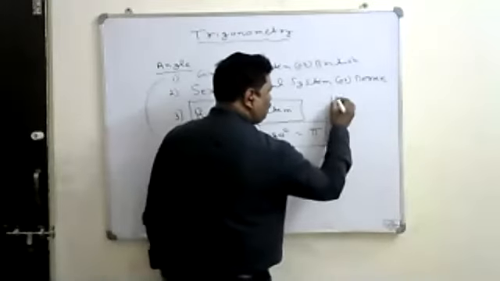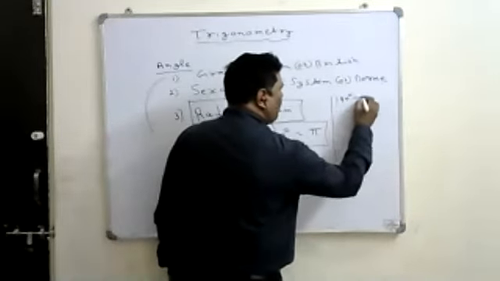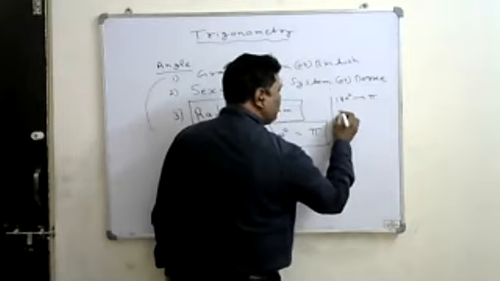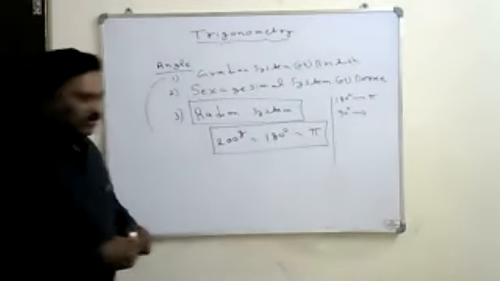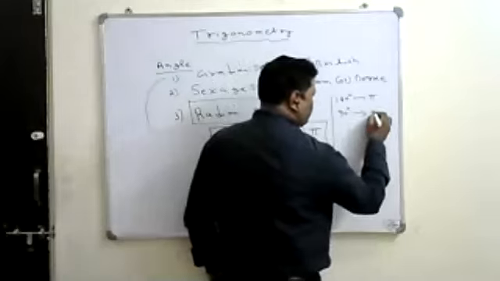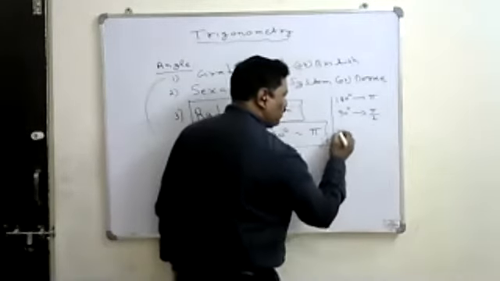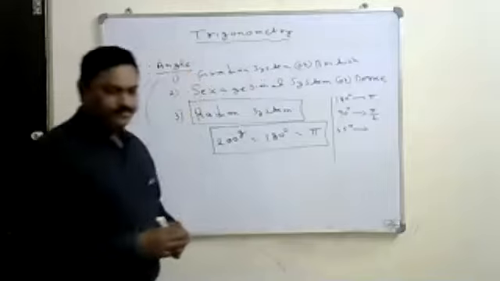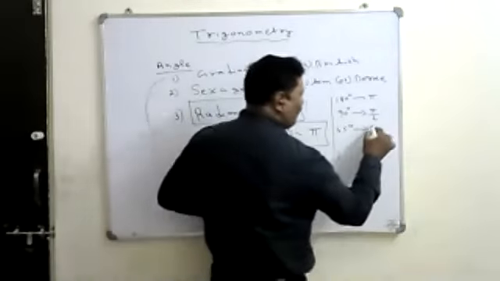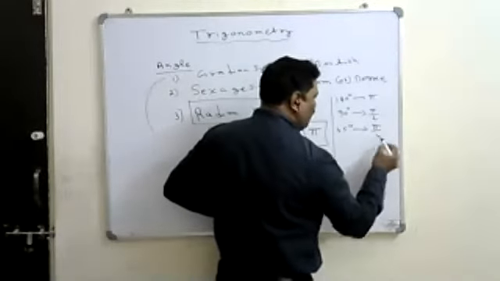So we know that 180 degrees is pi radians. Now tell me, 90 degrees is equal to how much? Pi by 2 radians. 45 degrees is how much? Pi by 4 radians.